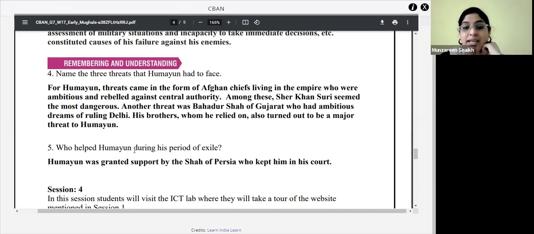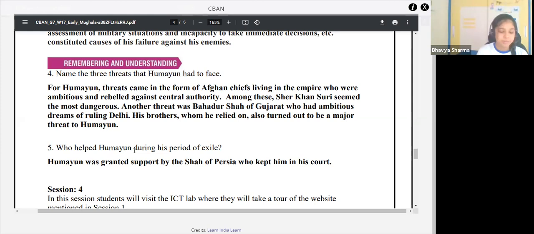Next is: who helped Humayun during his period of exile? Ma'am, can I tell? Humayun became a homeless wanderer seeking support in Sindh. In 1544, Humayun was granted support by the Shah of Persia. Very good. Sorry, it is not Sher Shah, it is just the Shah of Persia, my mistake. Okay. How did the Shah of Persia help him?